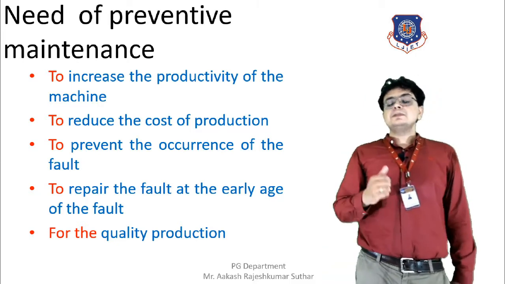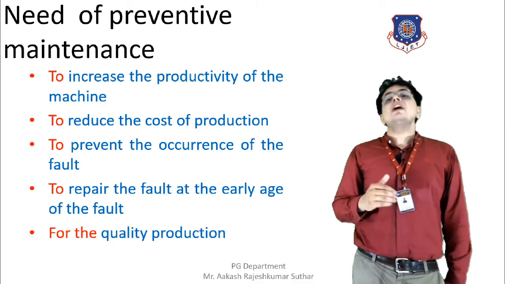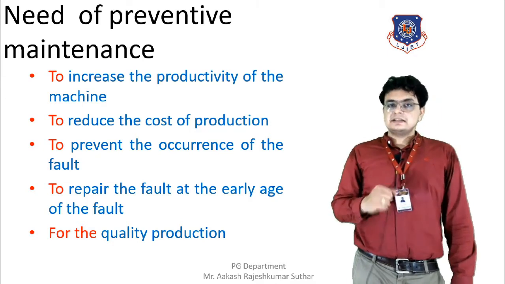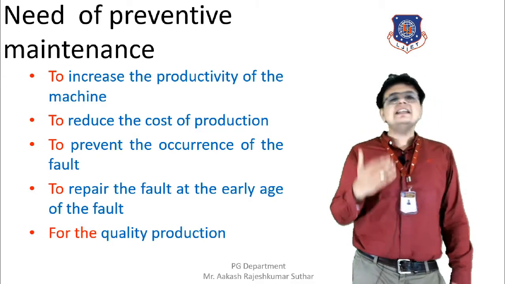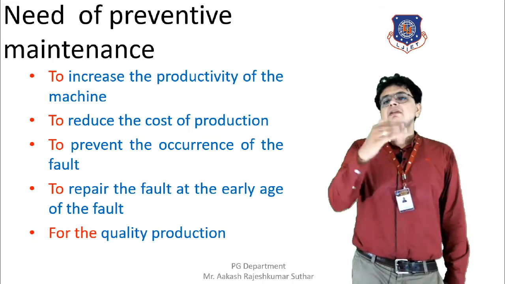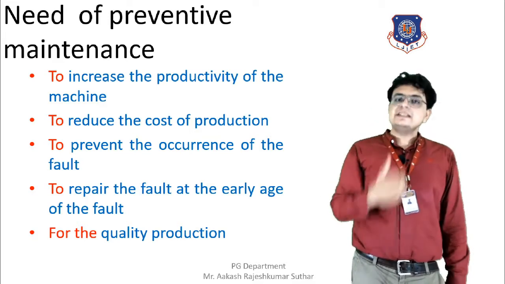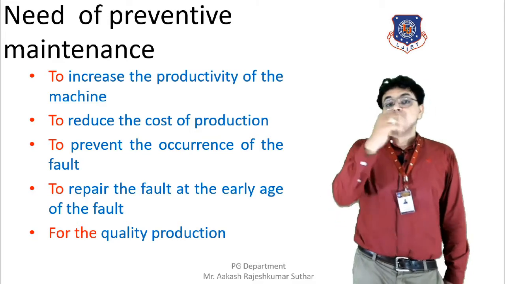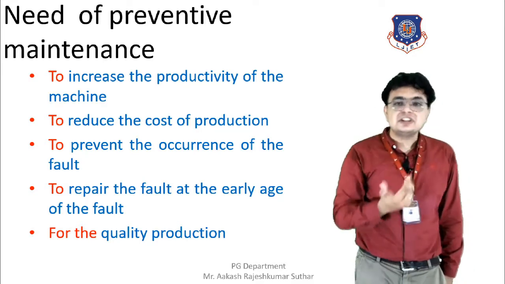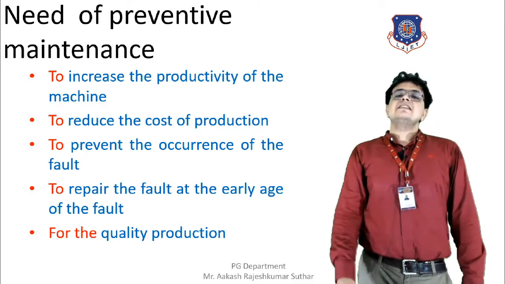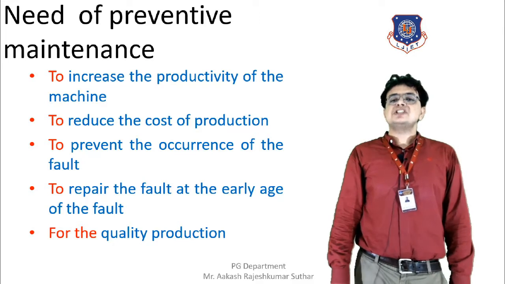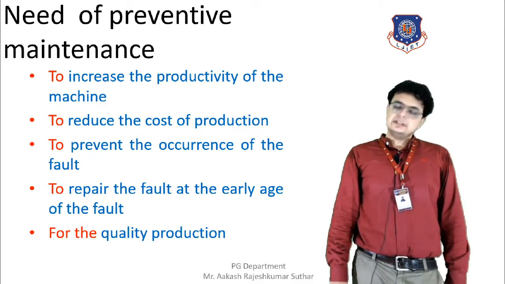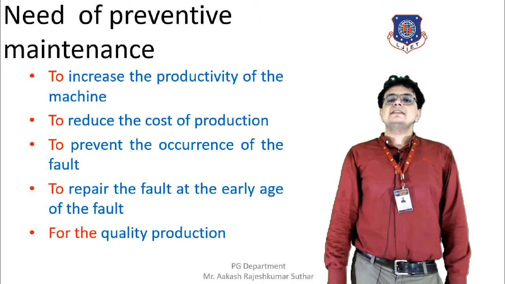In order to prevent the occurrence of faults, we require maintenance. If a machine is maintained regularly, at regular intervals of time, with repairing, checking and inspection being done, then the chance of the occurrence of a fault in the machine is zero. This is how preventive maintenance is helpful.